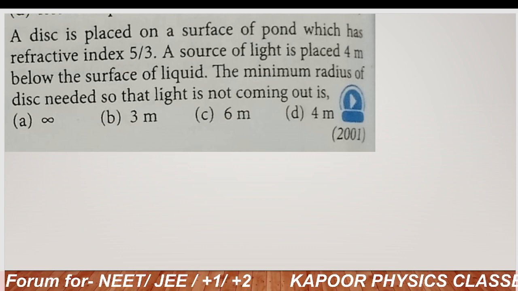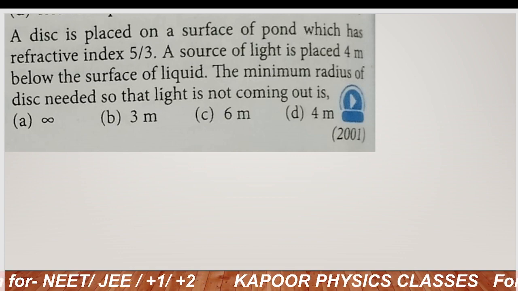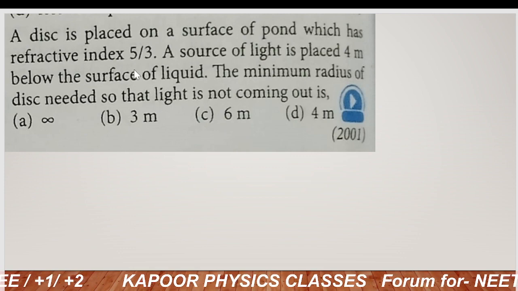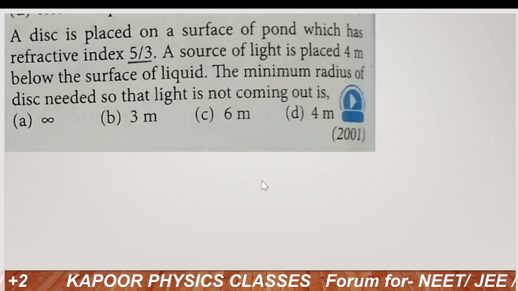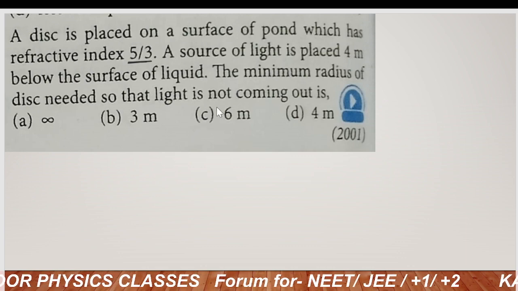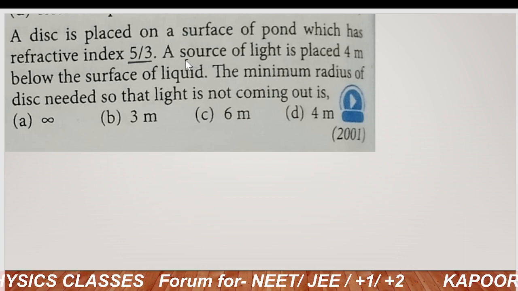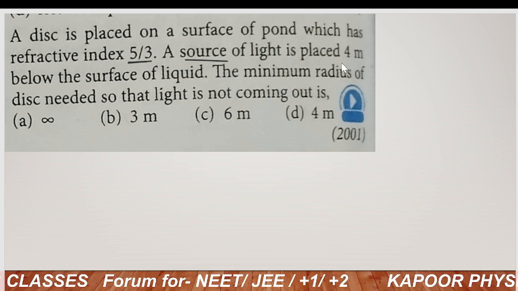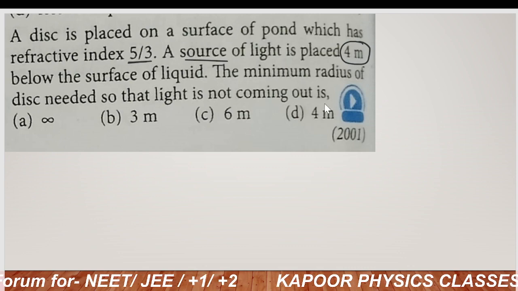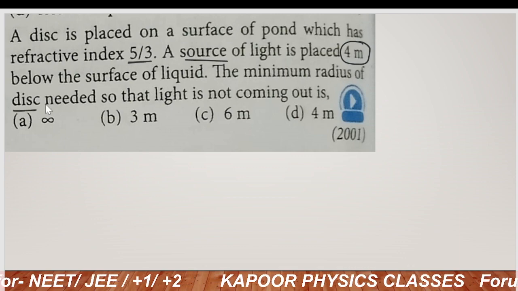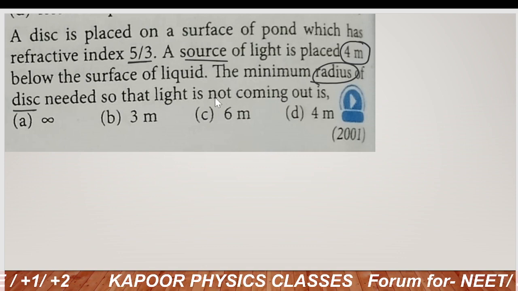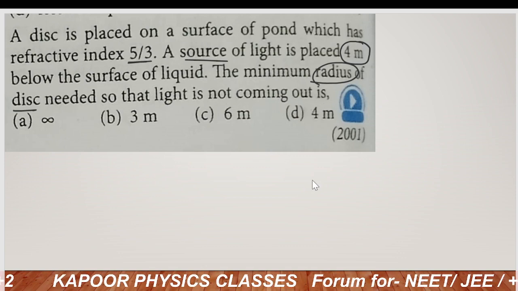This is a very important question from examination point of view. A disc is placed on the surface of a pond which has refractive index 5/3. A source of light is placed 4 meter below the surface of the liquid. The source of light, which is a point source, is 4 meter below the surface. The minimum radius of the disc, so we have to calculate the radius of the disc needed so that the light is not coming out of it.